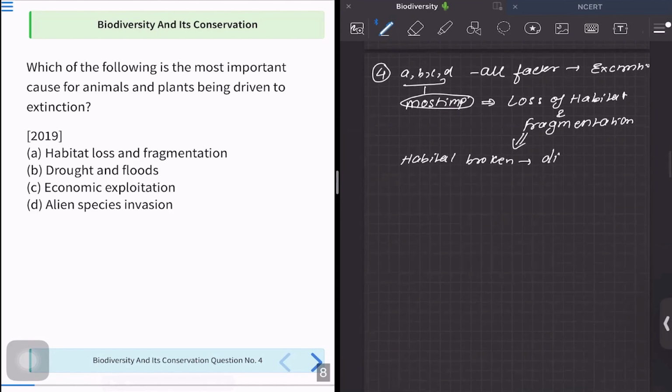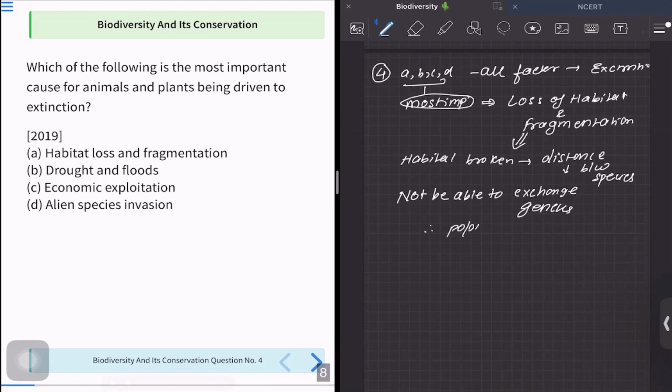There is going to be distance, and if there is distance between the species, they will not be able to exchange genetic material, correct? So the population is ultimately going to decline and eventually lead to extinction. So the most important factor is option A. Other options also cause extinction, but the most important is option A.